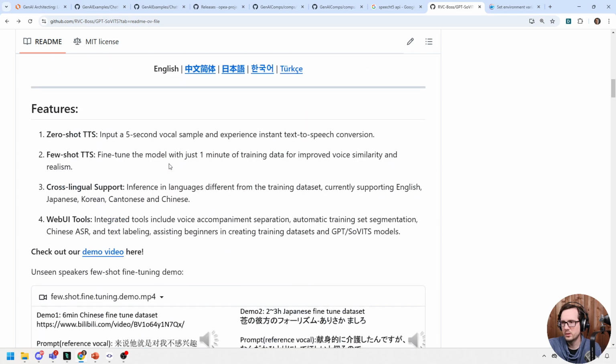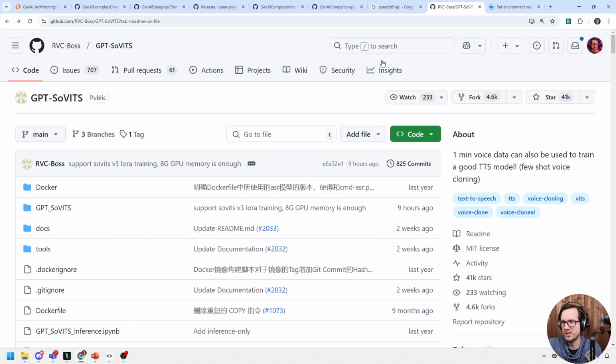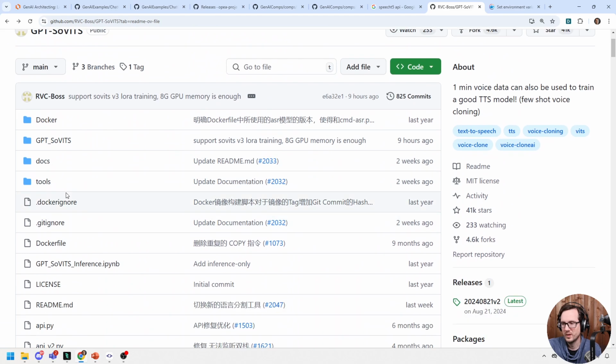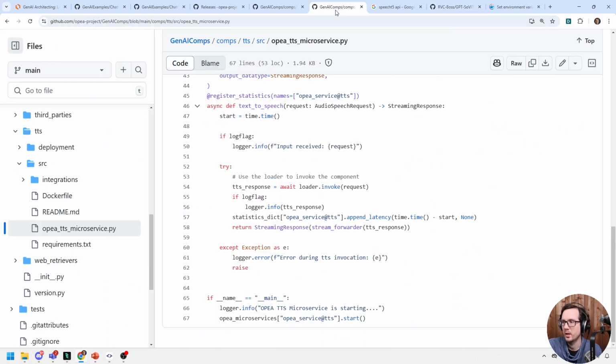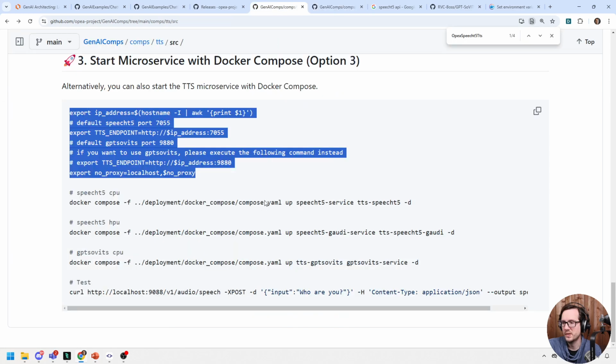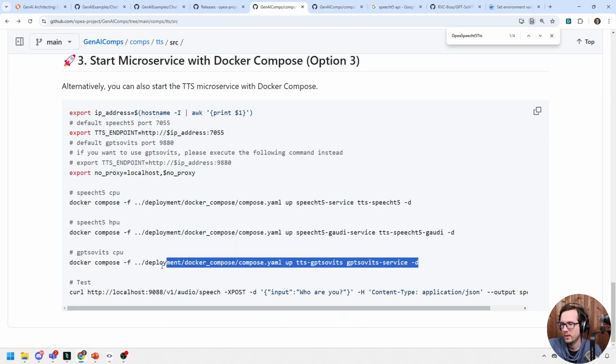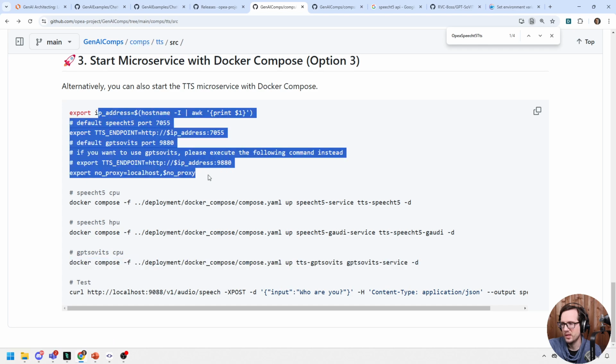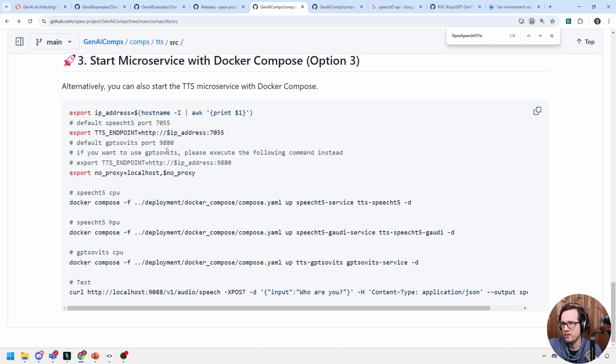So, yeah, I'm tempted. Let's do it. I might change my mind in 2 seconds, but we'll try. So I'm going to go back over to here, and we have this one we can run. This one doesn't need anything else. That's all it needs. If you want to use this, please execute the following command instead. And here it's saying use 9880.